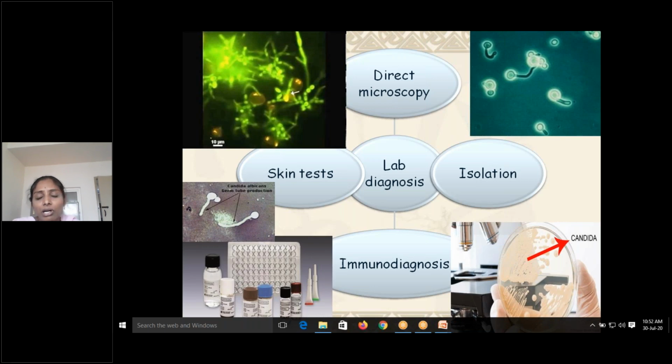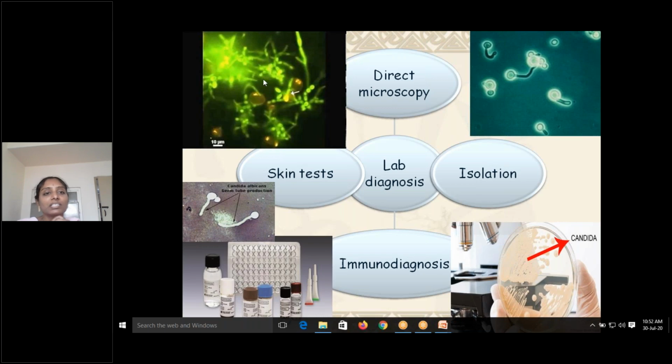You can isolate the organism, that is culture. You can also have some skin tests which are non-specific, which are not that useful. Immunodiagnosis, that is both antigen and antibody tests, of which only a few are developed. So you are left with two options. One is direct microscopy, that might be helpful to you, and second one is isolation, which is a confirmatory diagnosis.